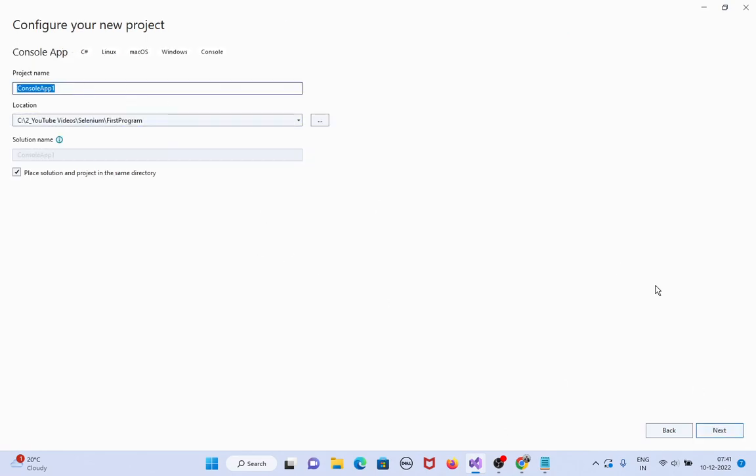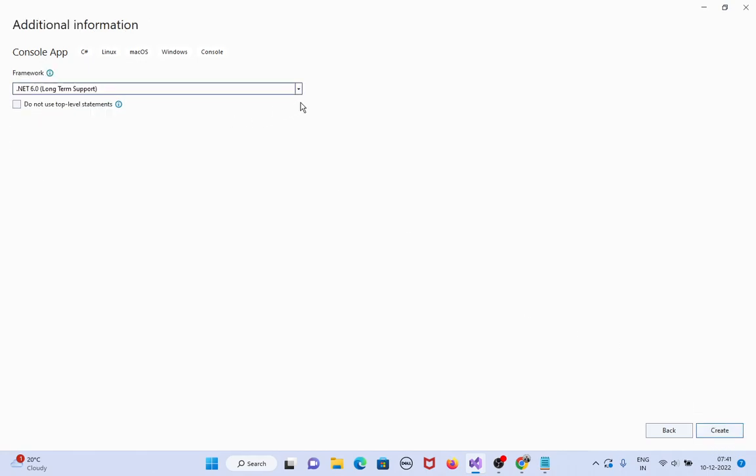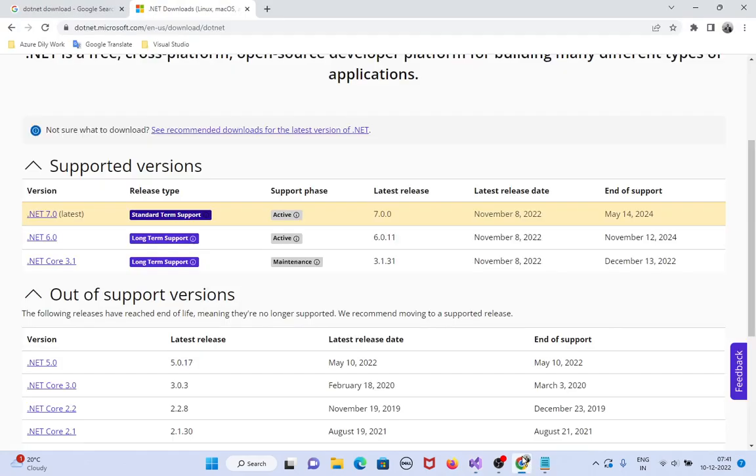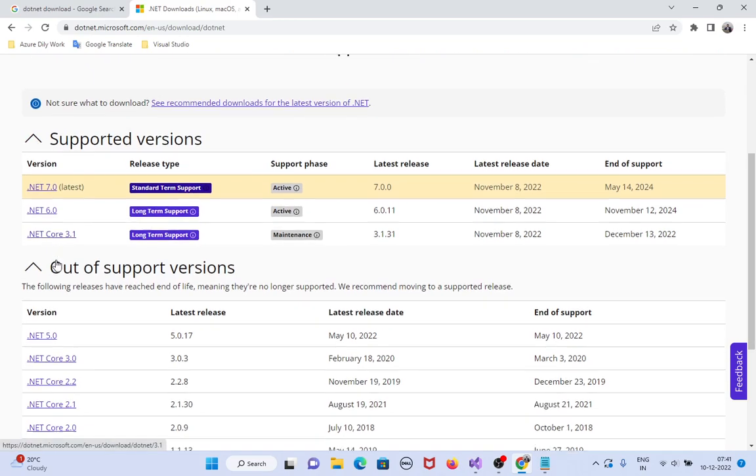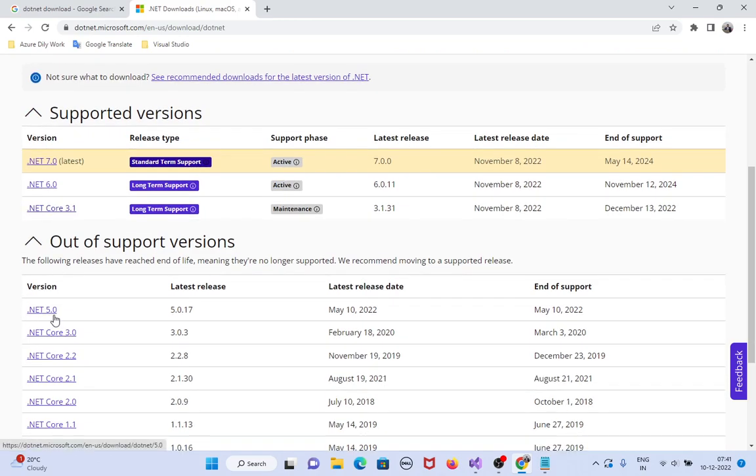See, for example, sample application. See here, .NET 6 and .NET 7 only. So I need .NET 5 and .NET 3. So for this I am going to install .NET 3. So first 3 is better, next 5, or 5 or 3, anyway, no problem at all.